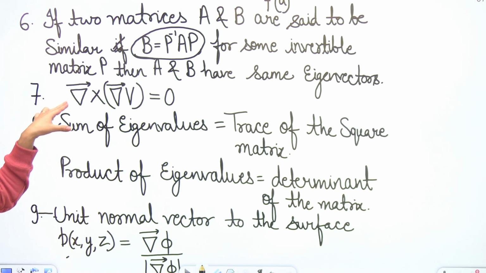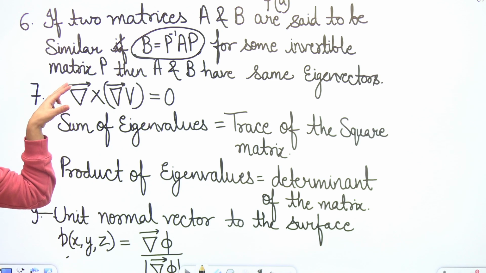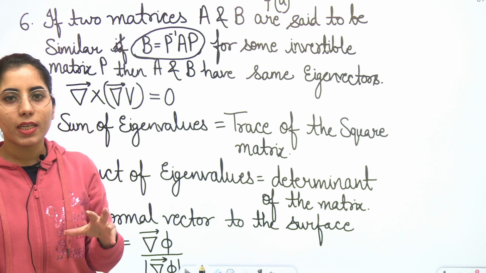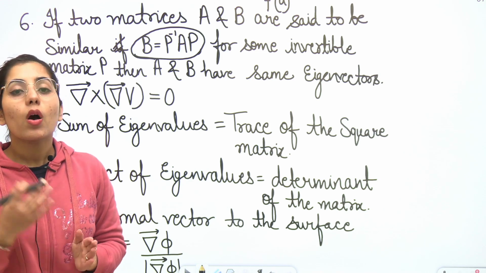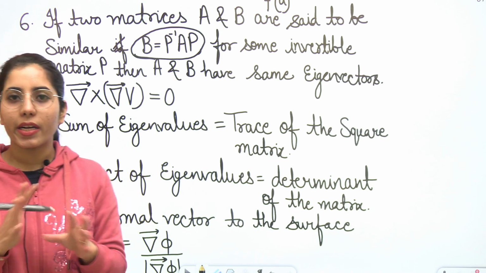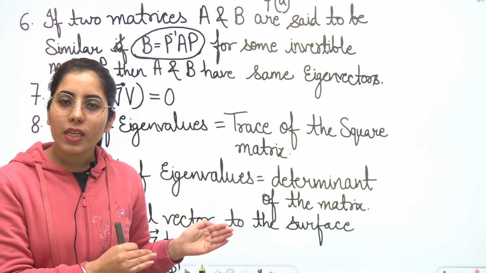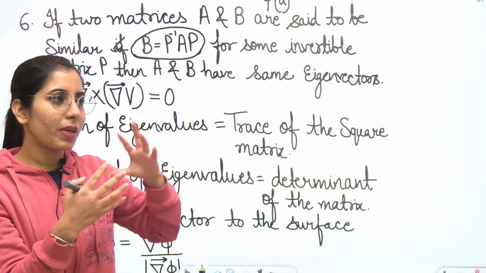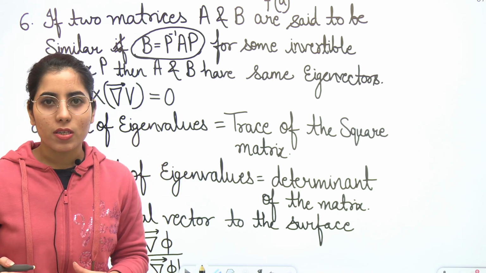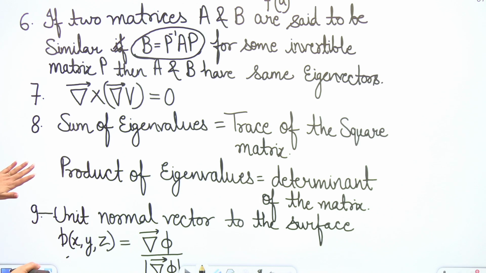That means if delta is present here, then you can use it. Clear? And if some other vector is present here, then you will have to go with the detailed steps and check what exactly the expression is going to be. So don't use this condition randomly anywhere. If delta is replaced with some particular vector, you will have to check it with the complete process. So be careful about that point too.